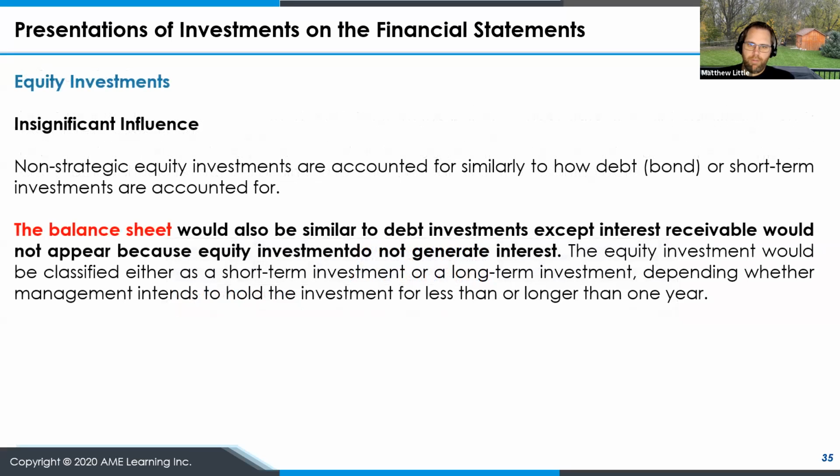For equity investments where there's insignificant influence, they're accounted for similarly to how debt, or our bonds, were in the previous example. So the balance sheet would also be similar to debt investments, except any interest receivable would not appear because equity investments do not generate interest, right? Only bonds do. So the equity investment would be classified either as short-term or long-term investment, depending on how long we plan to hold them.